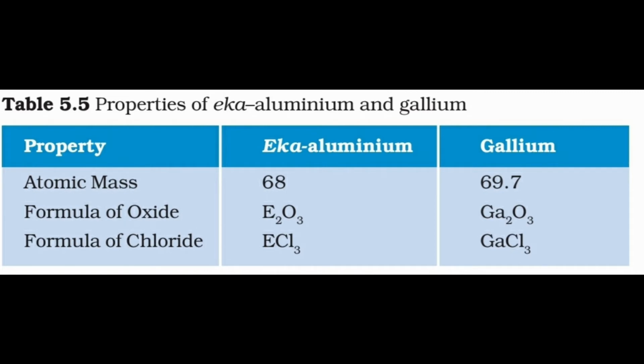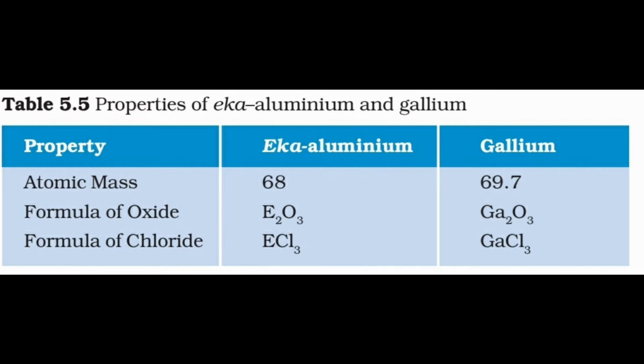Further, Mendeleev left some gaps in his periodic table. Instead of looking upon these gaps as defects, Mendeleev boldly predicted the existence of some elements that had not been discovered at that time. Mendeleev named them by prefixing a Sanskrit numeral eka, meaning 1, to the name of the preceding element in the same group. For instance, scandium, gallium, and germanium, discovered later, have properties similar to eka-boron, eka-aluminium, and eka-silicon respectively.